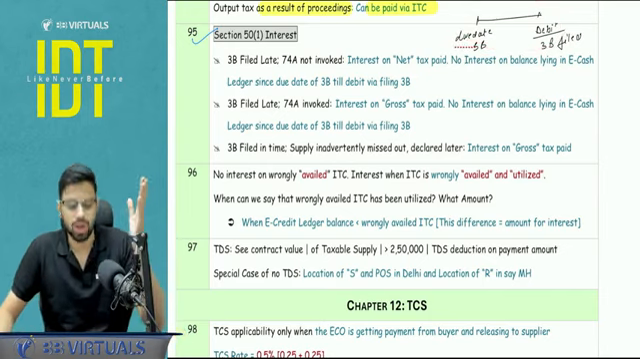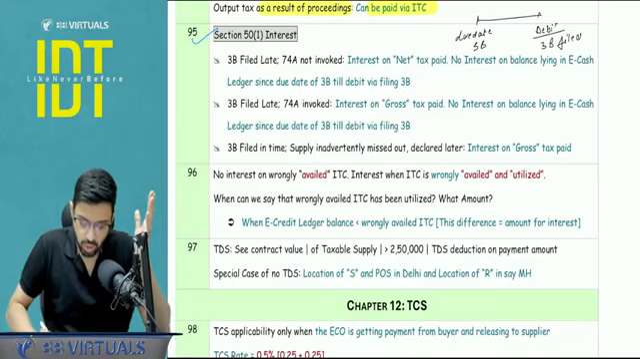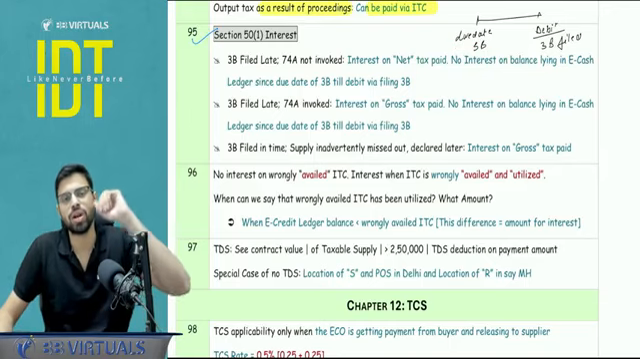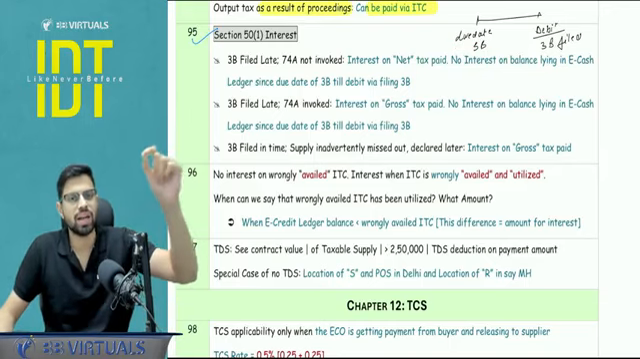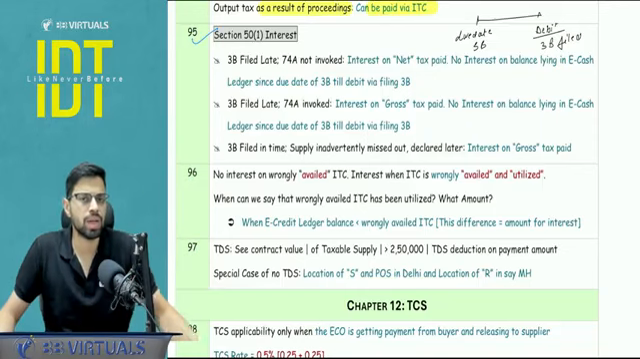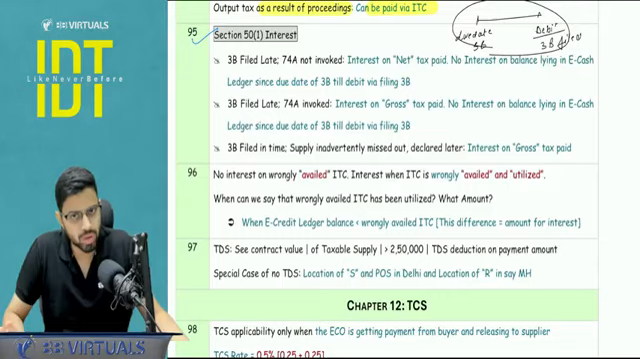So interest is what? Interest is to compensate the late payment. So here there is no need of compensation. The amount is already lying with you. If it is reflected in the e-cash ledger, it means it has been given to the government. RBI has the control, government has the control. So this amount will not be taken into consideration.